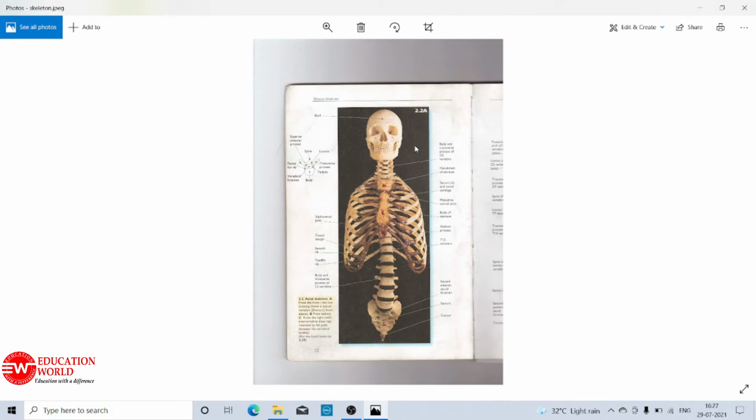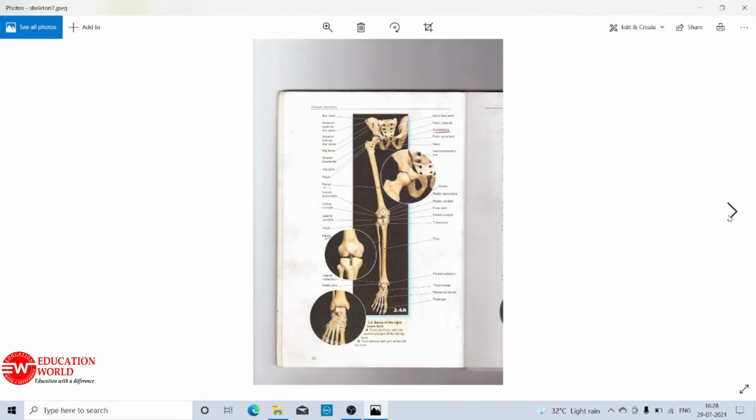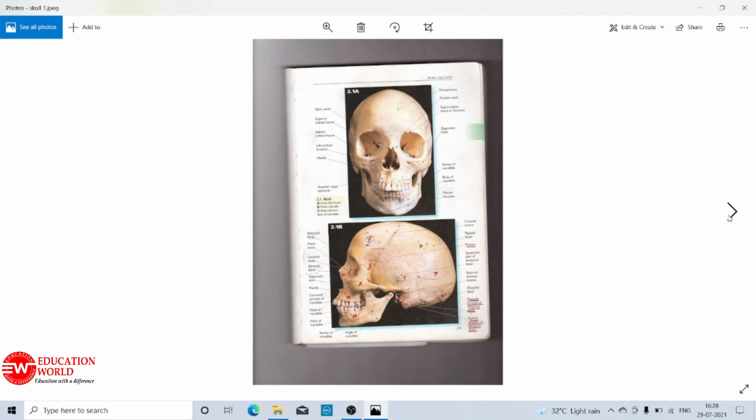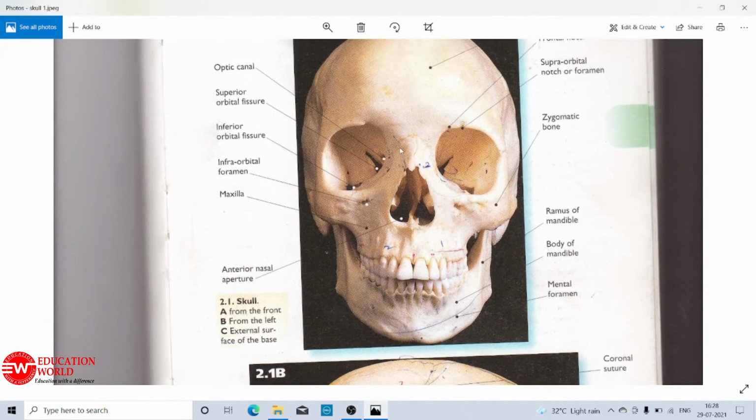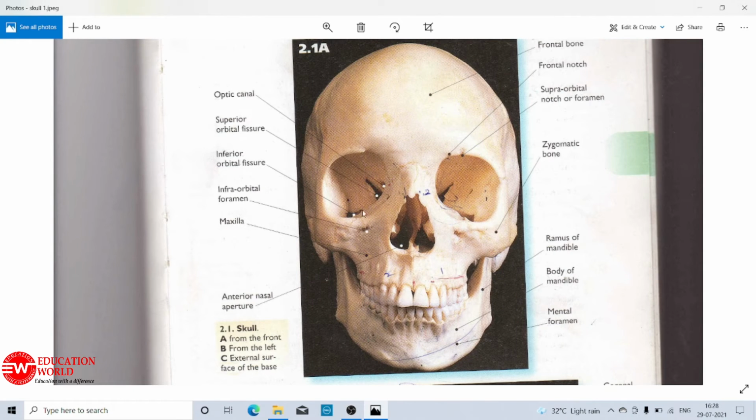So with reference to the axial skeleton, first of all, let us discuss the first component, and that is the skull. The skull is made up of 29 bones, and it is the anterior most part of the axial skeleton. You may see here the skull of human beings, which has two important parts.